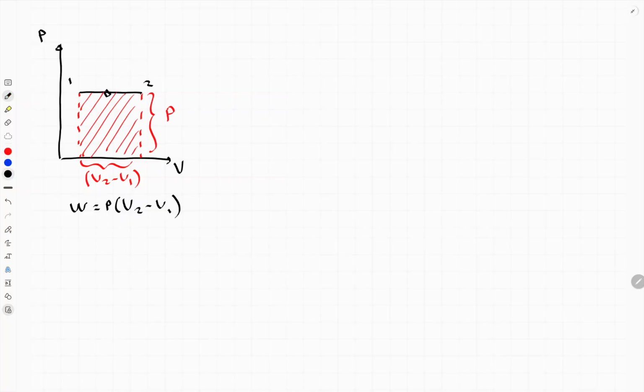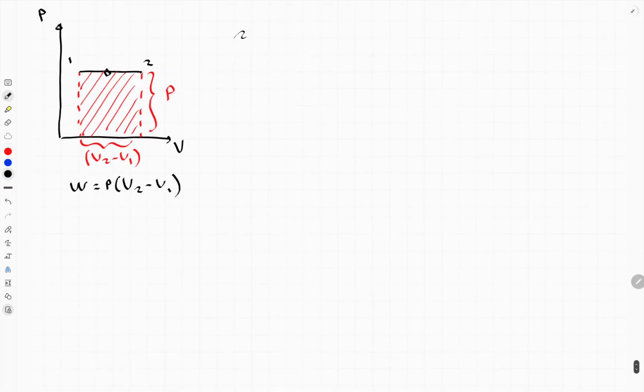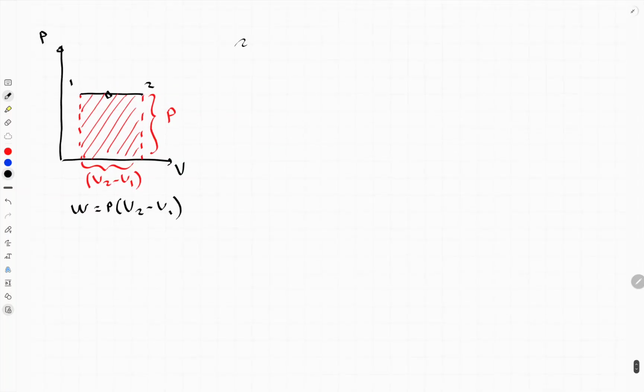Okay, let's check it. So we just checked it for the isobaric process. Let's do it also for the isovolumetric process. Let's draw a PV graph, but here we have a constant V process. Initial point, final point, this is the direction.